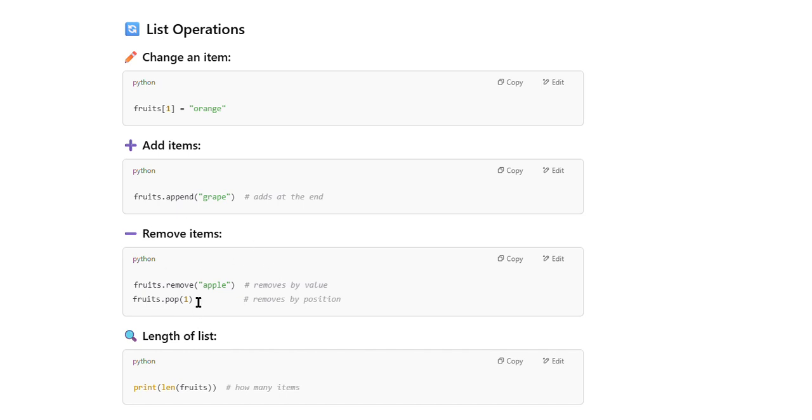To remove, we can use remove by value or remove by position. There are two types of functions for removing items from the list. Either you go with the remove option, that is directly by value. Wherever we find this apple, it's going to be removed. If we have pop 1, which means by position. Let's check this.